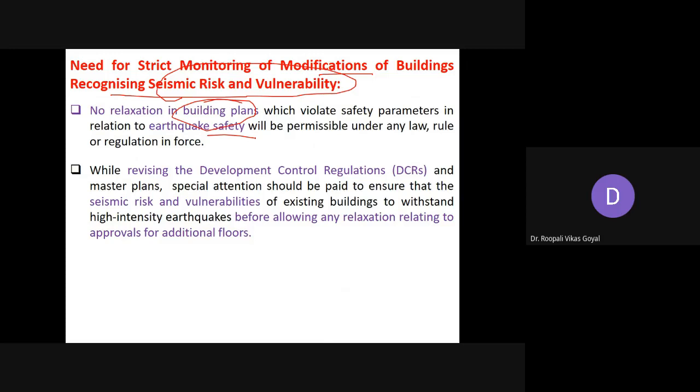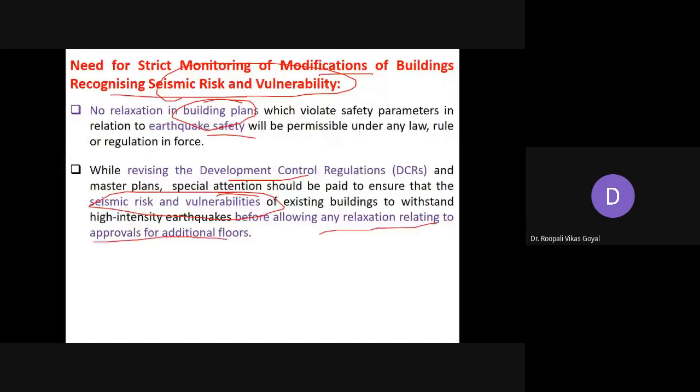It is essential. While revising the development control regulations and master plan, special attention should be paid to ensure that the seismic risk and vulnerability of existing buildings to withstand a high intensity earthquake is checked before allowing any relaxation relating to approval of additional floors.